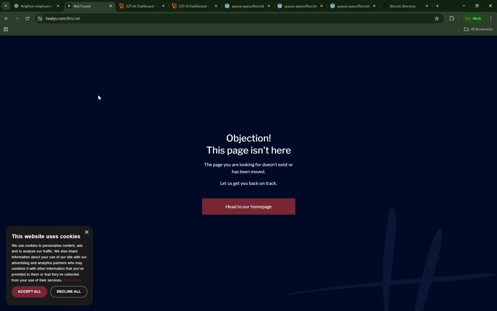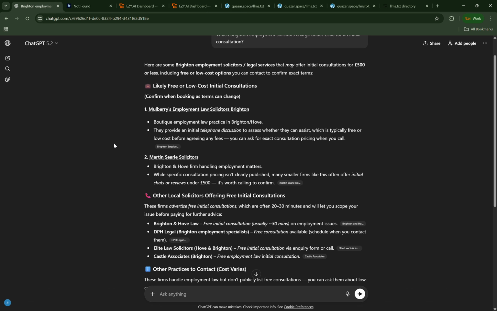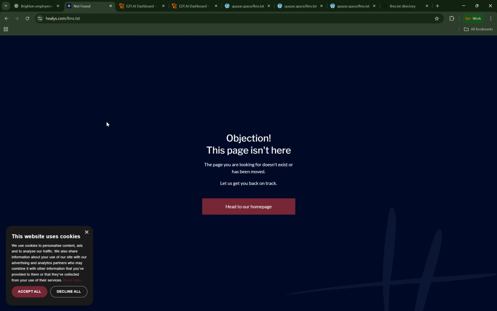That's not the only reason why they're not on ChatGPT, and I'm sure they would be found for some prompts on ChatGPT. But if they were here, let's say Healy's were here, that information would generally be picked up from around the web, not from Healy's own website. So by creating a structured LLMs.txt file, you're letting ChatGPT know this is the authoritative information. This is where you should come to take information about Healy's.